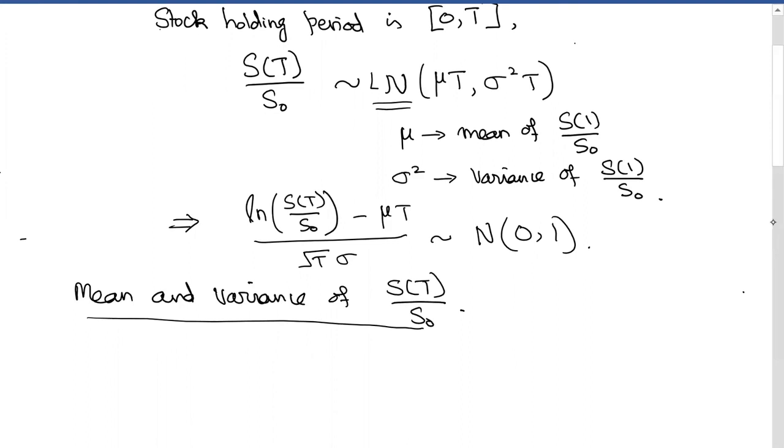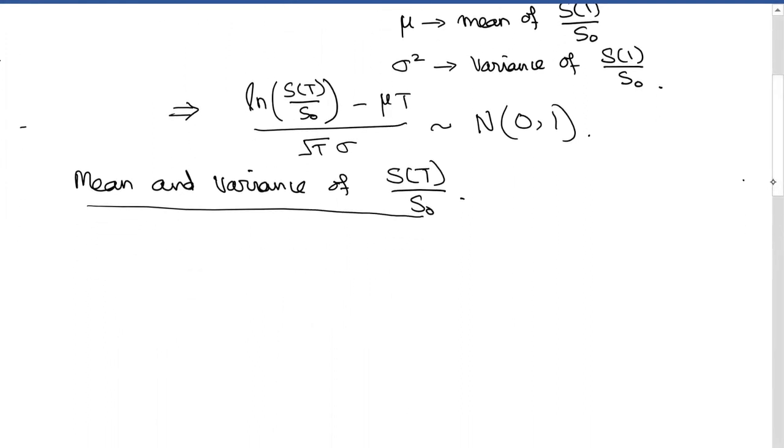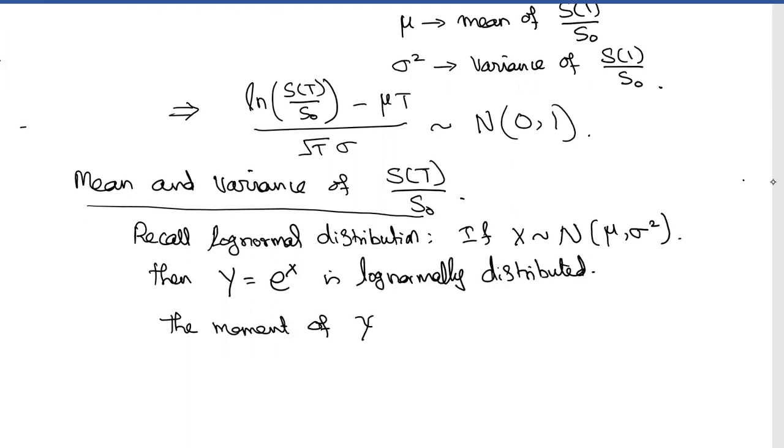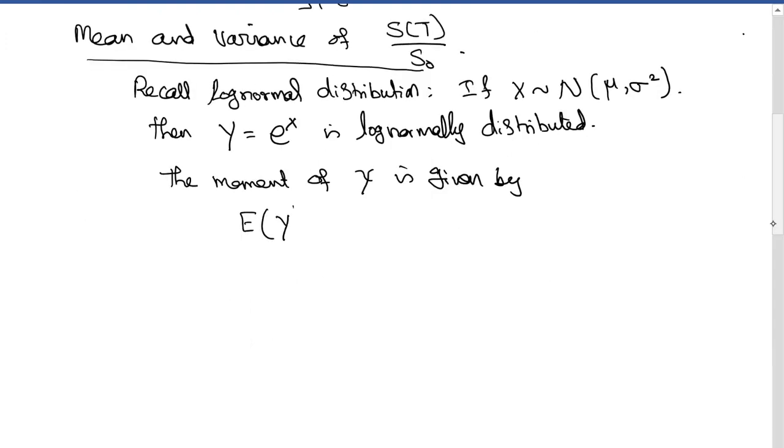So let us recall from our probability course what is meant by log normal distribution. If X is normally distributed with mu and sigma square as parameters, then Y is equal to e power X is log normally distributed. The moment of Y is given by E of Y to the power of k is equal to e to the power of mu k plus sigma square k square by 2. You can obtain this using moment generating functions. So from your knowledge in probability theory course, you can see this.